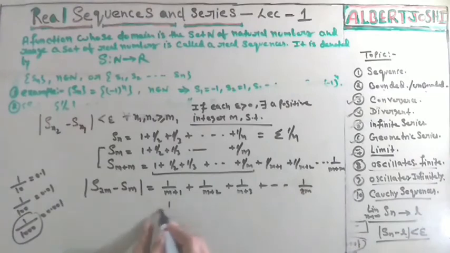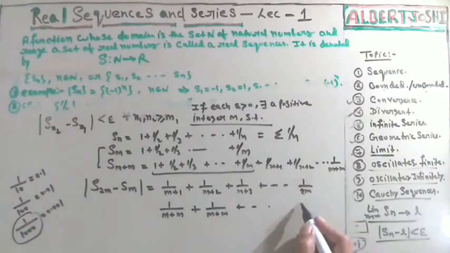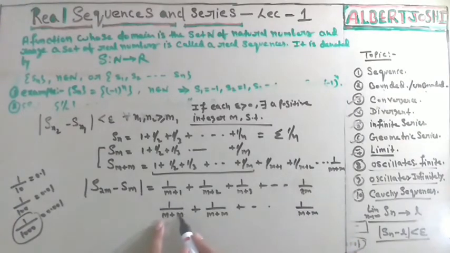So if you are increasing the below value, we are increasing m plus m. Suppose we are writing m, in place of this also we are writing m plus m, up to so on, we are writing everywhere m plus m. If we are increasing the below value, then the overall value will be decreased. In this condition, what will happen? If we are increasing the lower value, then the overall value will be decreased. So this will be less than. Very simple. If the lower value is increasing, then the overall value will be decreased.